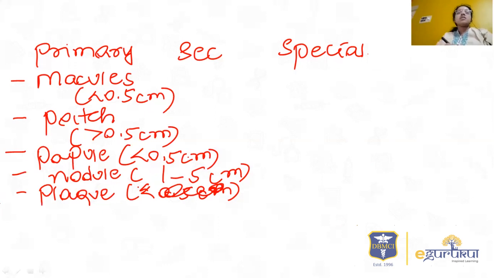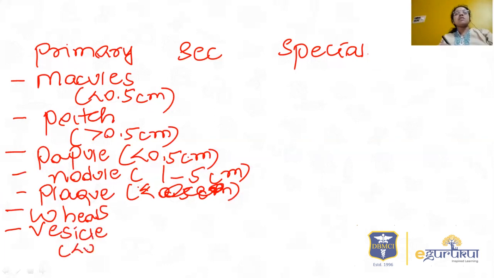Then wheals. As you all know, wheals are seen in urticaria. Wheals are evanescent erythematous lesions that disappear after some time, characteristically seen in urticaria. One more important thing is vesicles. Vesicles are fluid-filled lesions less than 0.5 centimeter. Then bulla. Bulla can be tense, but it is greater than 0.5 centimeter.